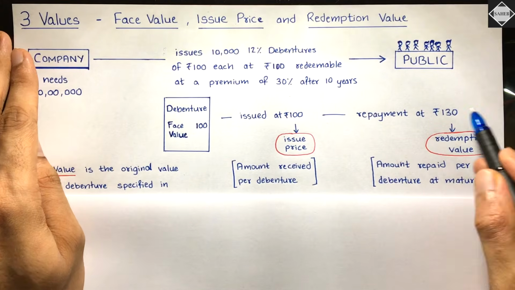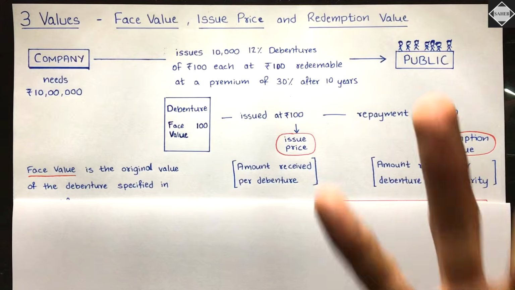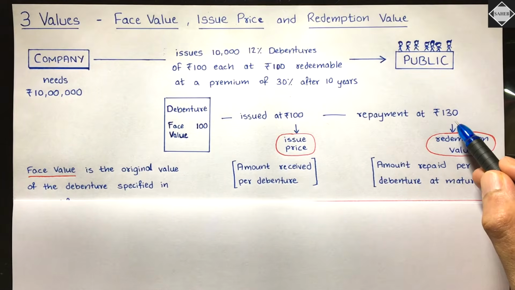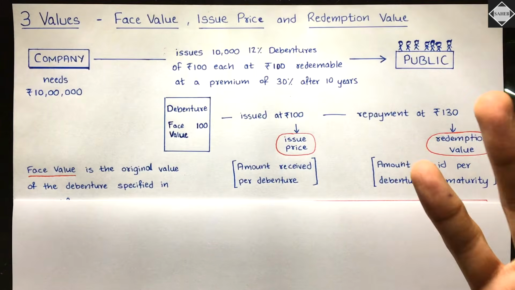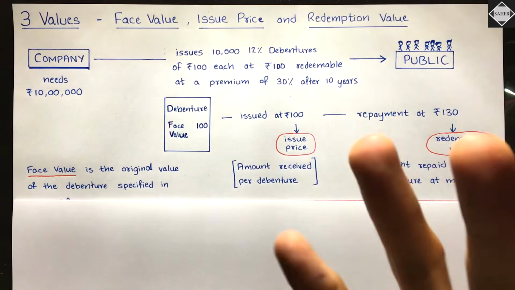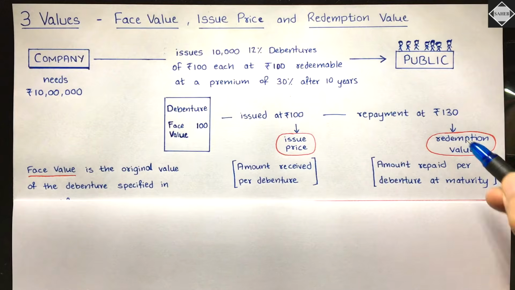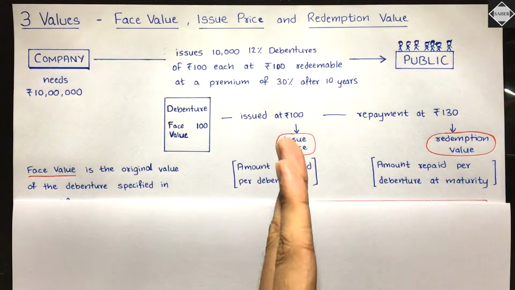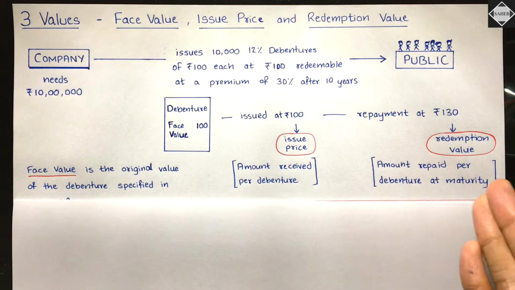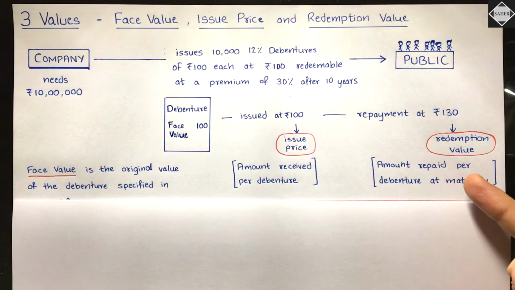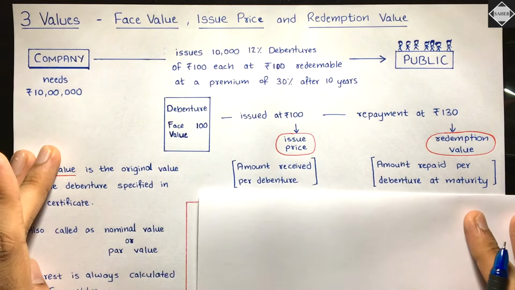So you see this, how much extra is being paid over here? 30 rupees extra is being paid over here. 130 we are paying back. So 30 rupees is a loss to the company, and that loss will be recorded at the time of issue only. Understand that? Okay, we'll see that, don't worry. So you understood what's the face value, issue price, redemption value, amount received per debenture. This is the amount repaid per debenture at maturity date. Is that clear?